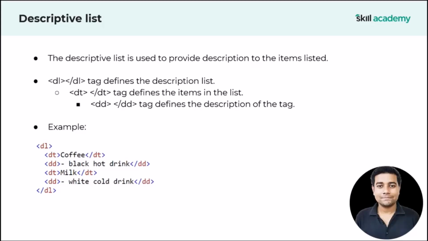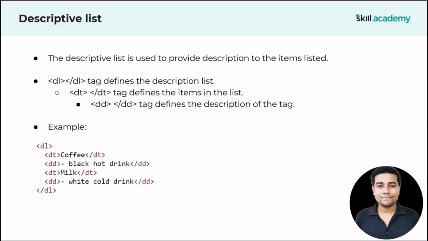It will give you a clear understanding of the description list. Suppose here you need to specify two items in an HTML page, let's say coffee and milk, but you realize that you need to specify some description as well, what is the purpose of coffee, what is the purpose of milk. So here you can use a description list. Always remember, for a description list, you start with the DL tag, then you use DT, in which you specify the items of your list.